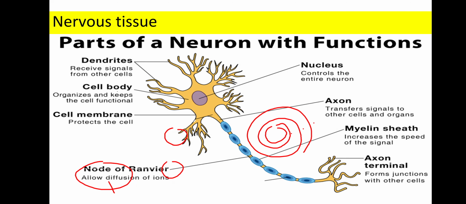The next structure is the node of Ranvier. Node of Ranvier is a junction or the gap between the myelin sheath or between two Schwann cells. The gap will be called a node of Ranvier.